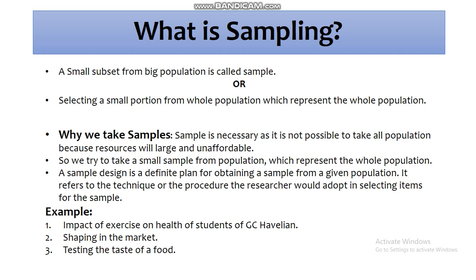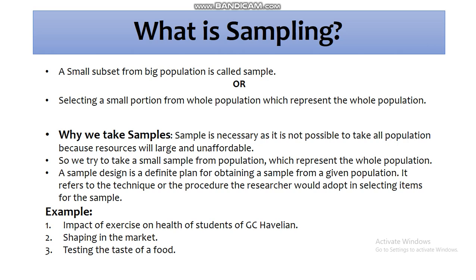Another best example of sampling is shopping in the market. Whenever we go to the market to purchase items, for example fruits and vegetables, if we are purchasing 2 kg of apples or 1 dozen bananas, we do not check the first apple, the second apple, the third apple, and every one, because it's not possible.